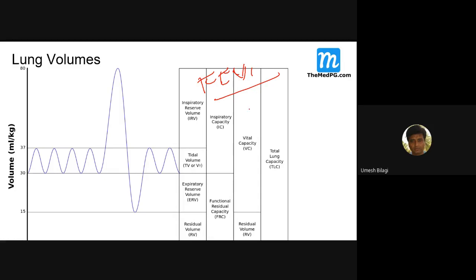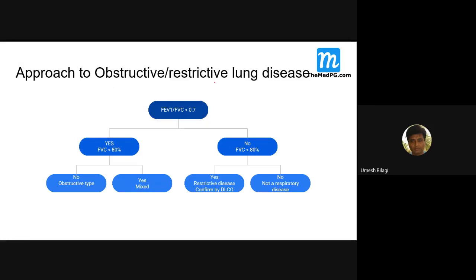Its ratio to vital capacity, in fact. I'll come to that. Otherwise, people require it as FEV1 by FVC. This is a very important parameter. I think your next slide is on that. Yeah, it is the same thing.